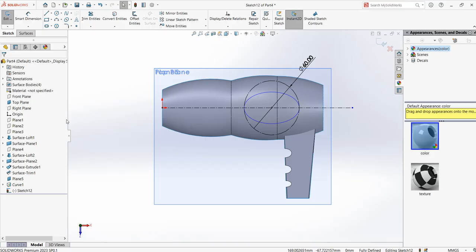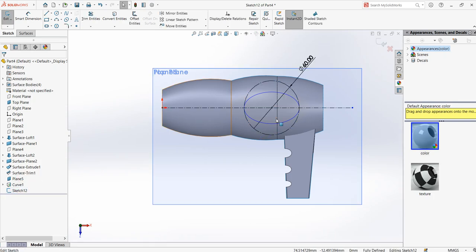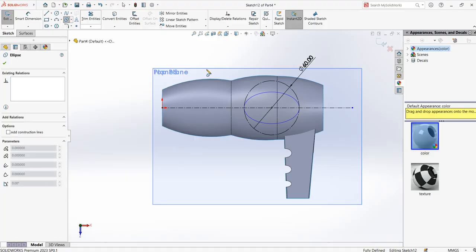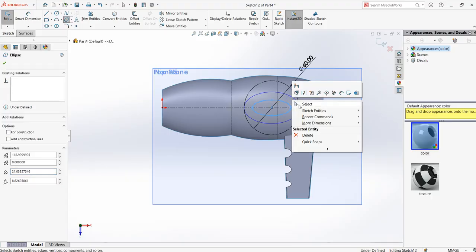Now using this, I can create the second ellipse. You have to go back to your sketch environment. So click on the old sketch, click edit. So you come back here. Now click on this ellipse. Click on the center of the ellipse, right, and on top.